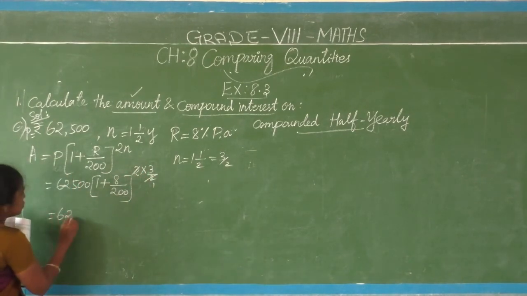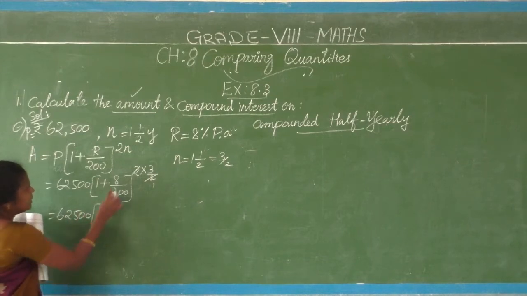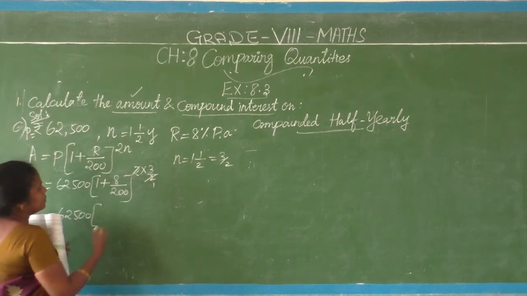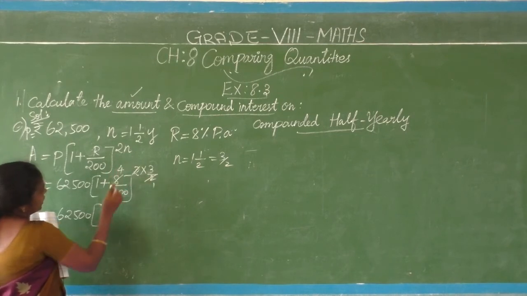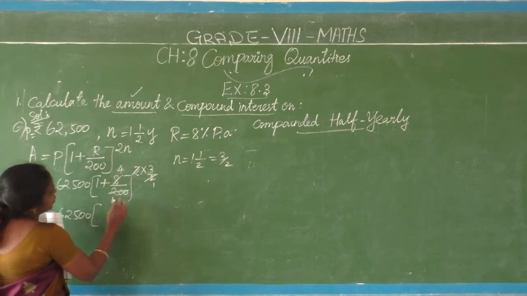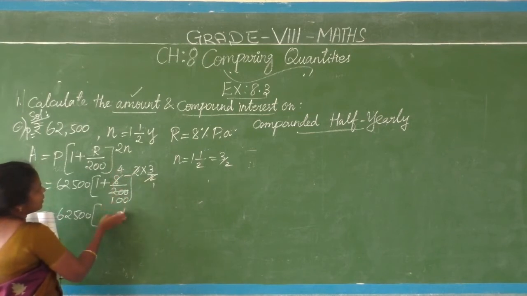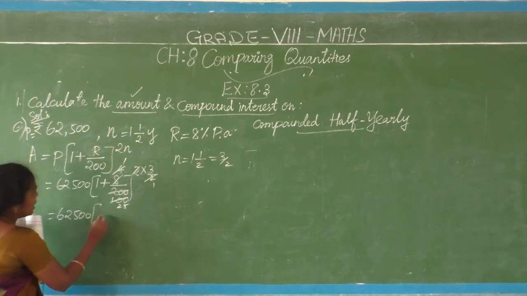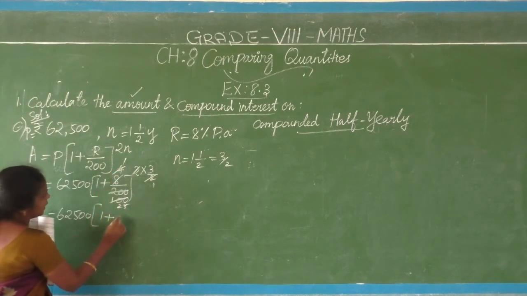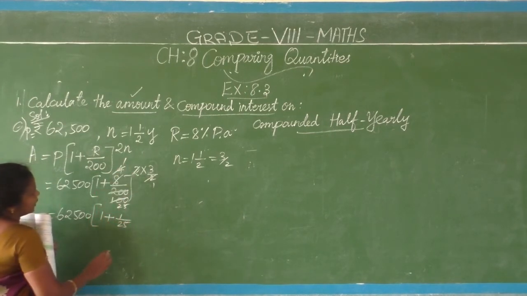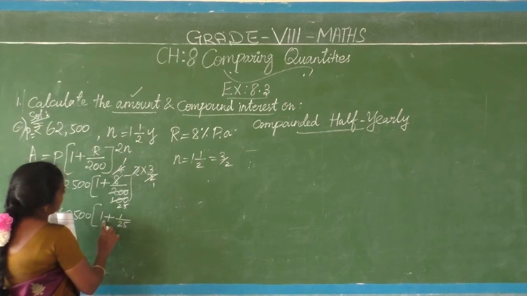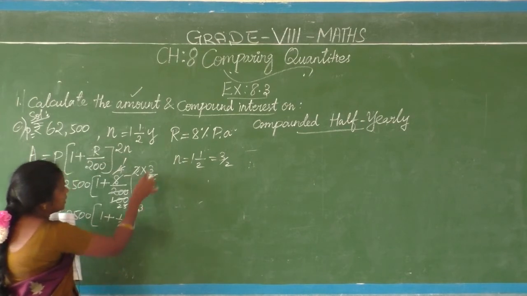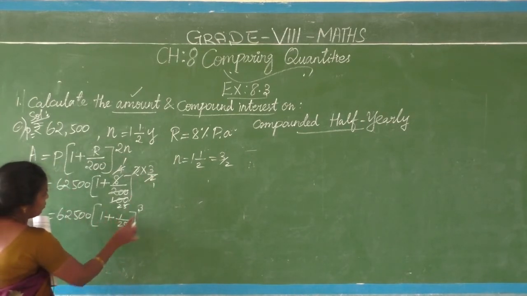So 62,500 into this also little bit bigger, no? Reduce the numbers. 4 2s are 8. 1 2 is 2, 100. Okay. 4 2s are 8. 100 2s are 200. Again 1 4 is 4. 25 4s are 100. Clear? Okay. At the time what comes? 1 plus 1 by 25. 1 plus 1 by 25 the whole cube, which is remainder here, that 3 only. 1 plus 1 by 25 the whole cube.